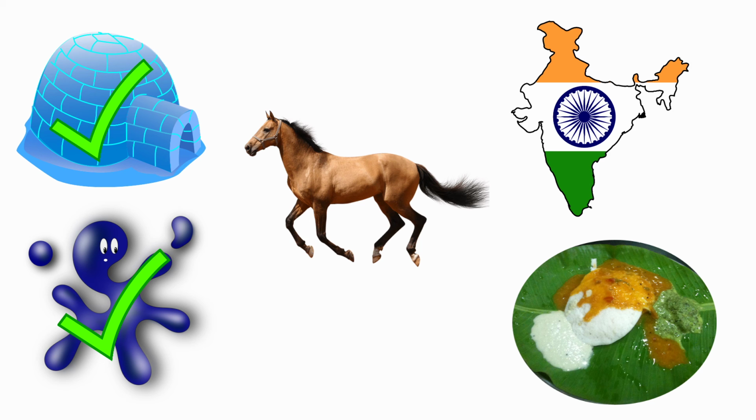Next one, horse. The beginning sound for horse is H. The sound of the letter I is E. For horse it is H and the sound of the letter I is E. Both are different sounds. So we should not tick the picture horse.